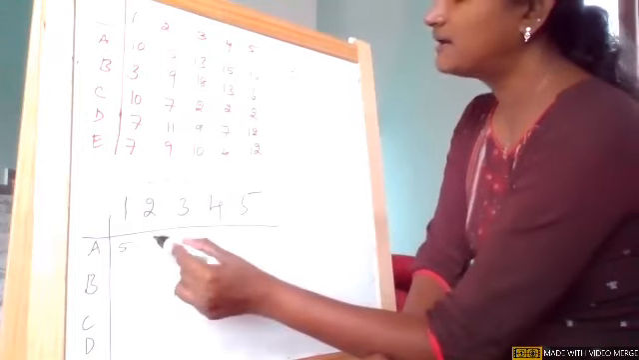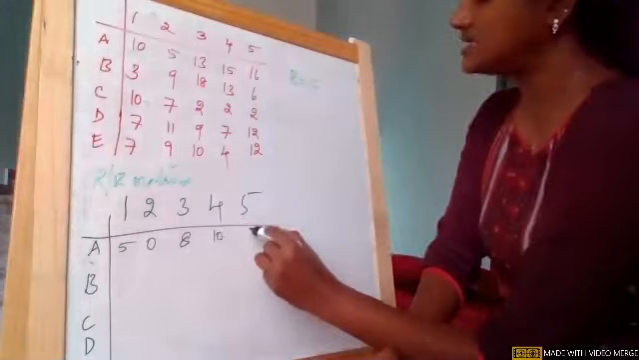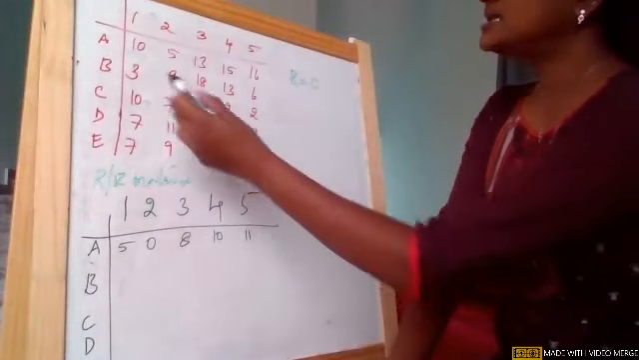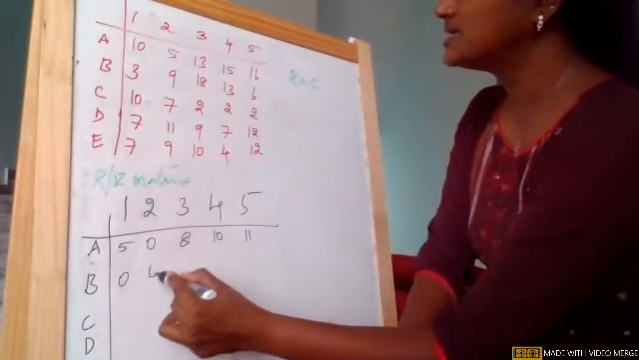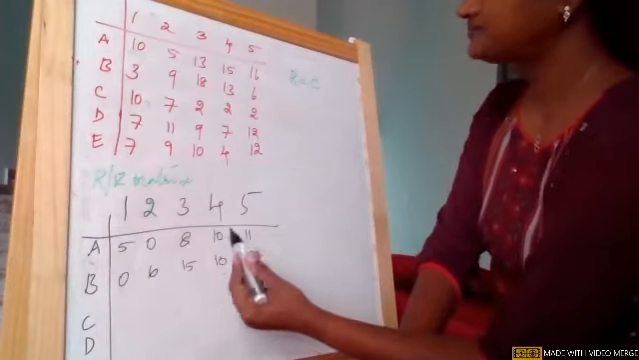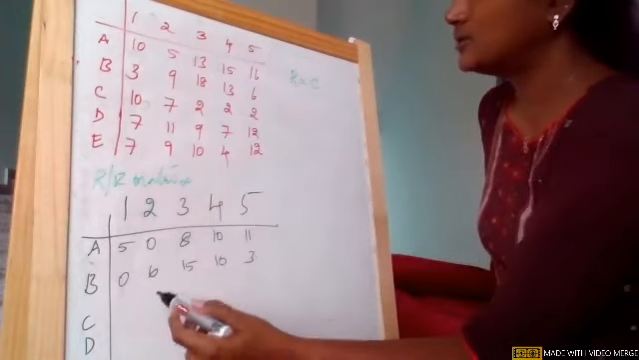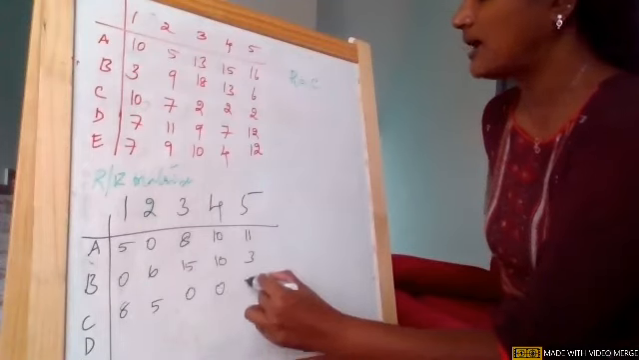So 10 minus 5, 5, 5 minus 5, 0, 13 minus 5, 8, 15 minus 5, 10, 16 minus 5, 11. In the second row, the smallest value is 3. So 0, 6, 15, 10, and 3. In the third row, the smallest value is 2. So 8, 5, 0, 0, and 0.